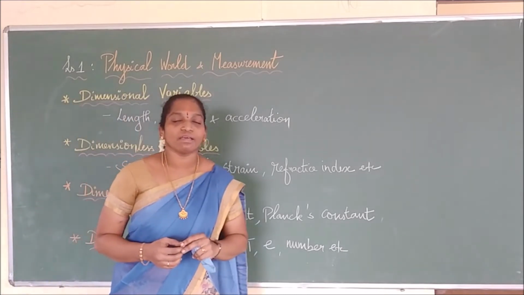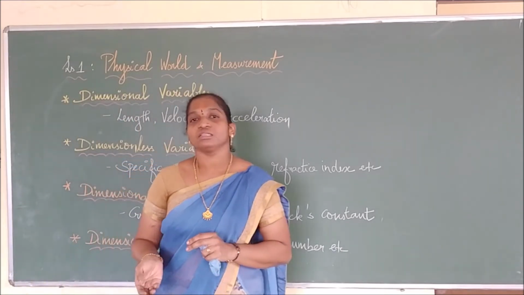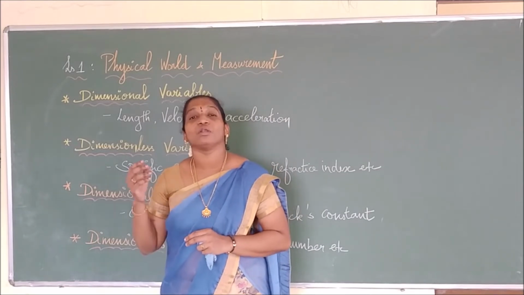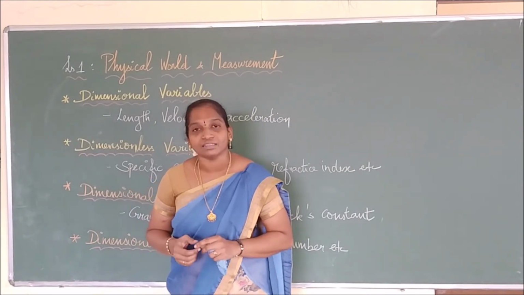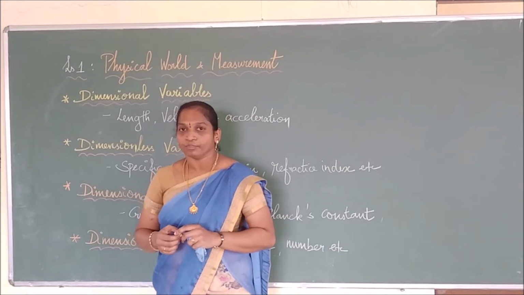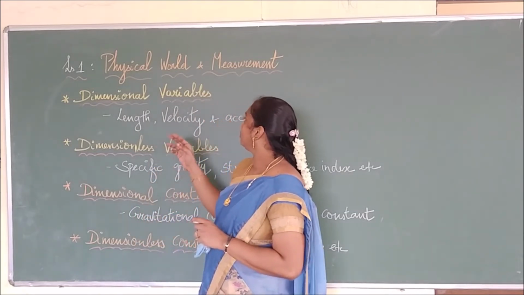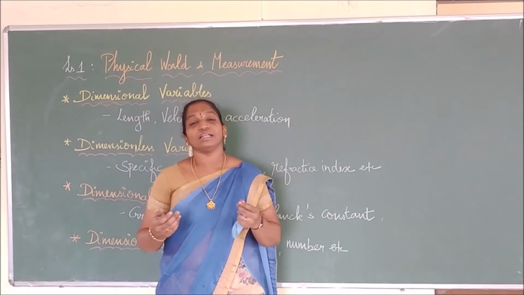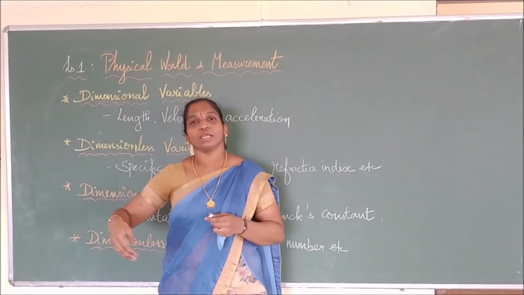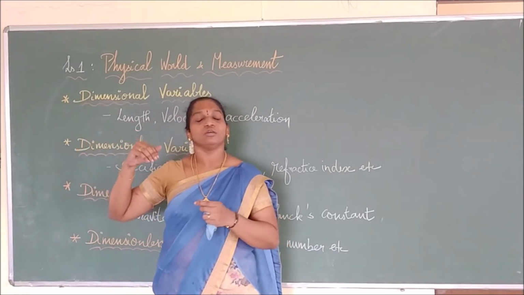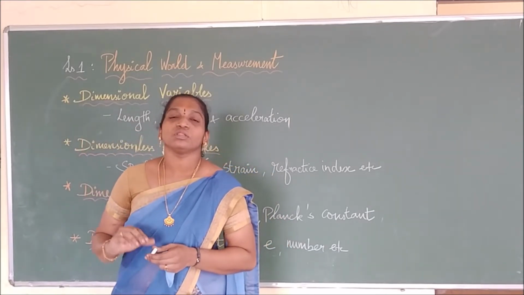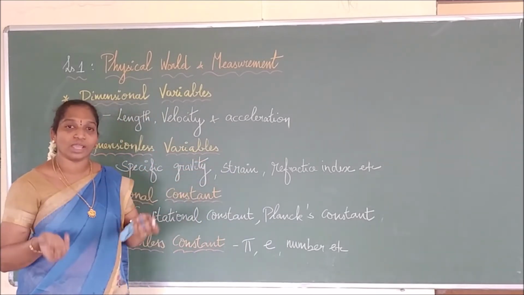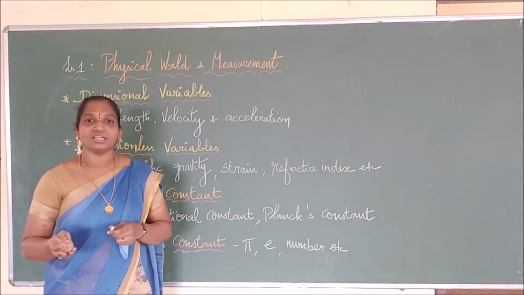So what do I mean by that? A dimensional variable means the physical quantity has dimensions and depends upon a variable, so we call that a dimensional variable. Examples are length, velocity and acceleration. If I take length, for different objects the length is varying. If I am moving on a road, the length will continuously vary with respect to time. So that is a variable quantity. Similarly velocity and acceleration are all variable quantities, and all these quantities have dimensions.